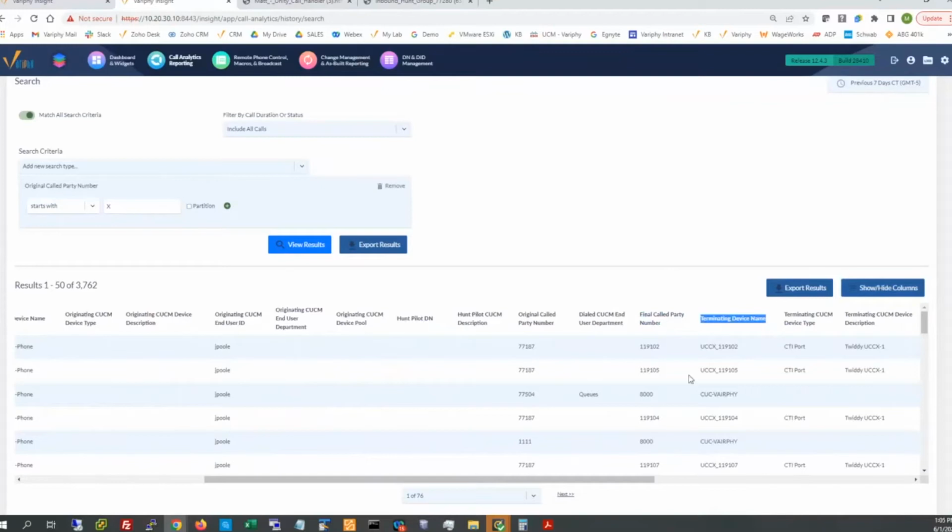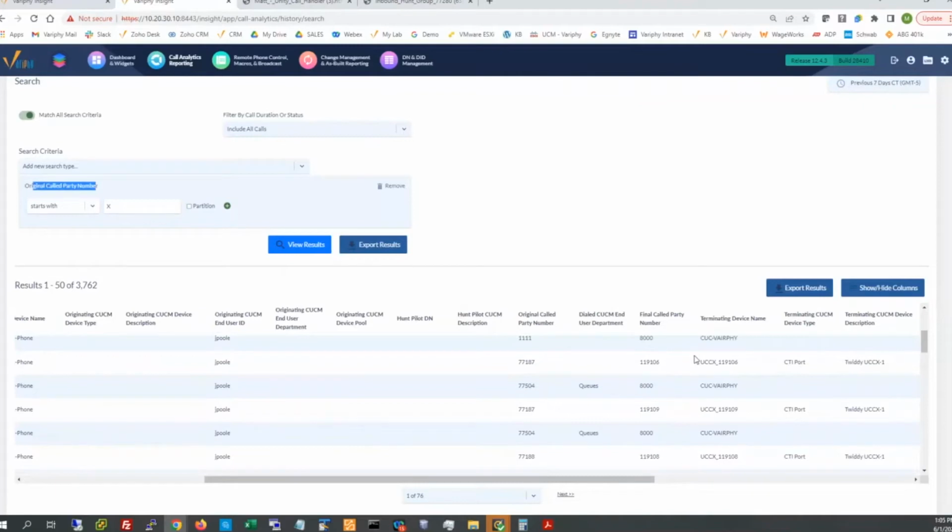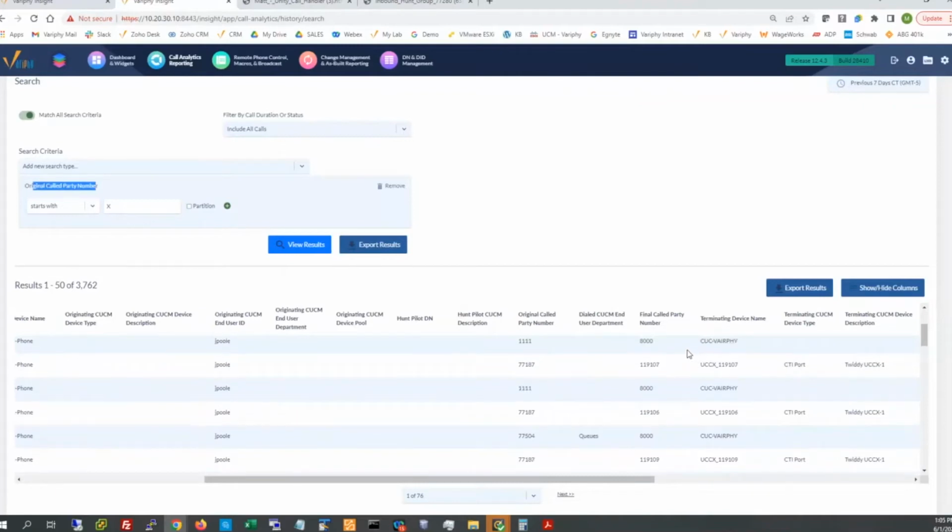In my lab, I just know that it's 8,000, and here's the terminating device name for it, CUC-verify, with a typo in it. Certainly, this mode of options for a quick search can help you find your Unity DN or your terminating device name that represents Unity pretty easily. There could be some patterns, UCXN, et cetera, but just quickly searching here, I can see that 8,000 is it. I know it is also by this device pattern as well.